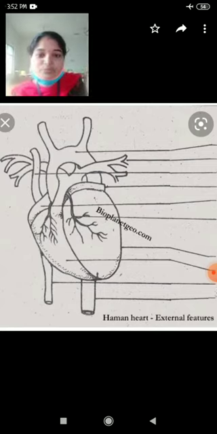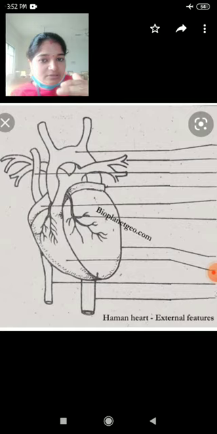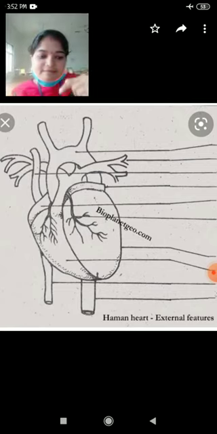By the separation of the coronary sulcus, the heart forms two separate systems. Each system consists of an auricle and a ventricle.